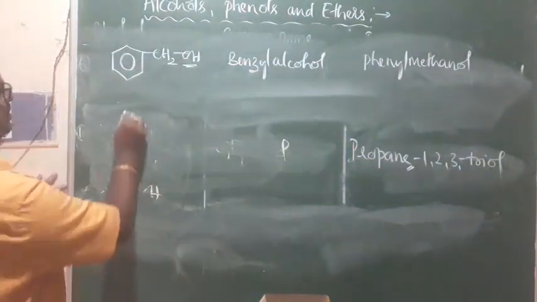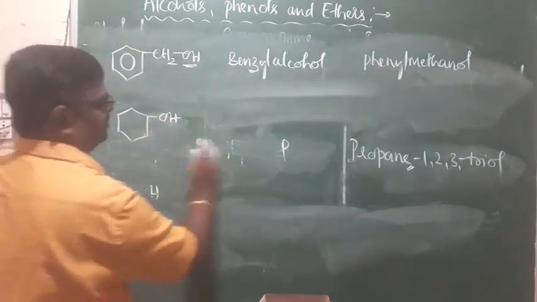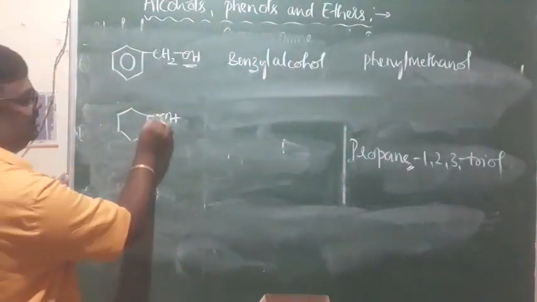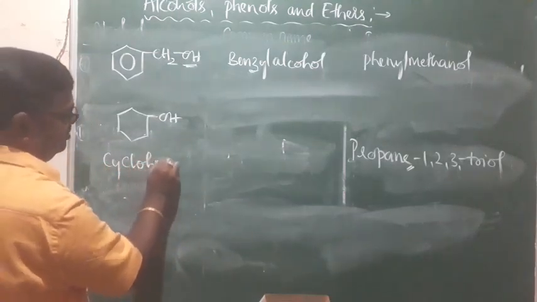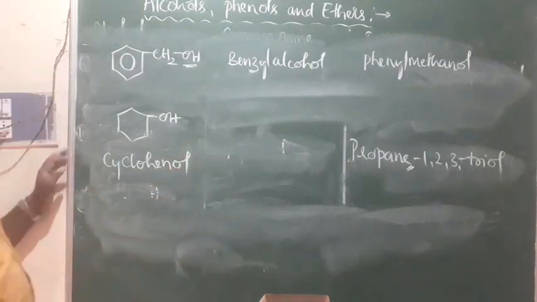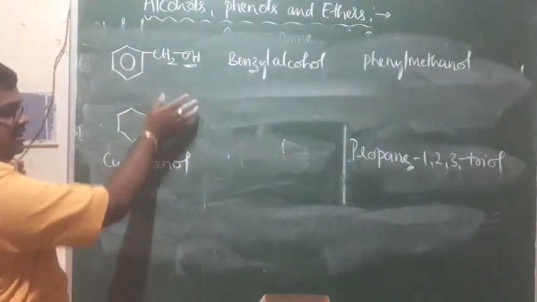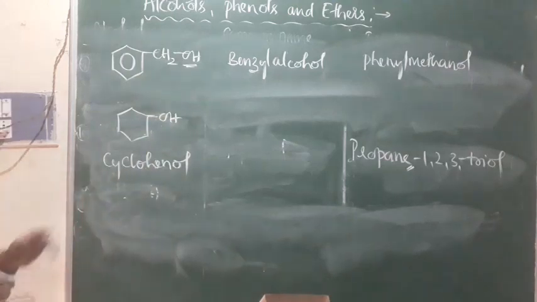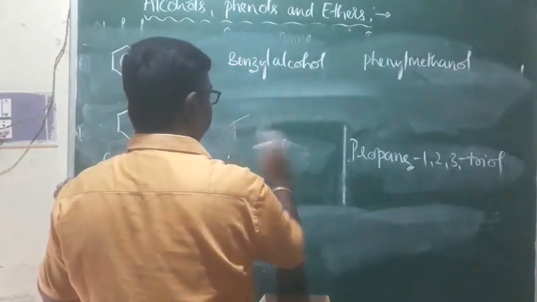This is cyclohexanol. If the OH group is not there, it is cyclohexane. The E is replaced by O, that is cyclohexanol, right? Cyclohexyl alcohol. Yes, go for it.